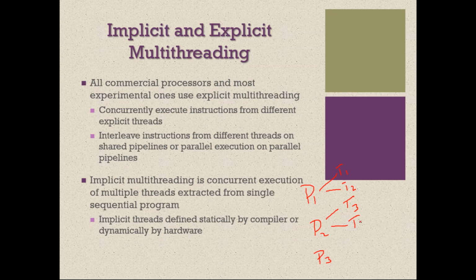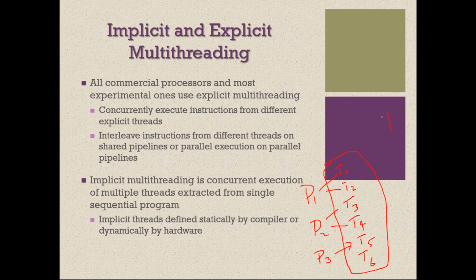Process P3 has threads T5 and T6. Now with explicit multi-threading, the processor knows only about threads. It does not know about the processes. So in total, how many threads are there in the system? Six threads, in a multi-processing environment.